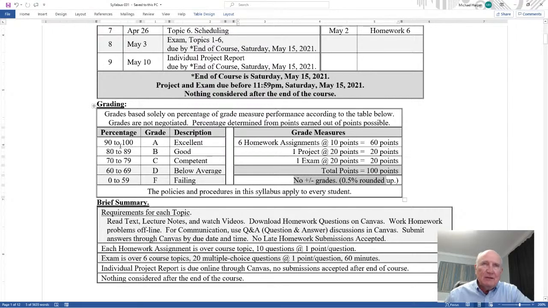0.5% is rounded up. When you calculate these percentages, this rounding is true not only for grading, it's also true for the homework and the exams and everything, and that is, suppose you had 89.5%. That 89.5% is rounded up to 90, which is an A. If you had 89.4%, that's rounded down to 89, which is a B. And I state that here below in the syllabus.